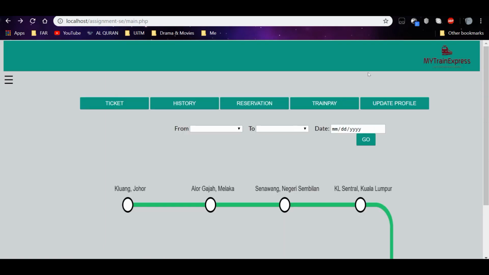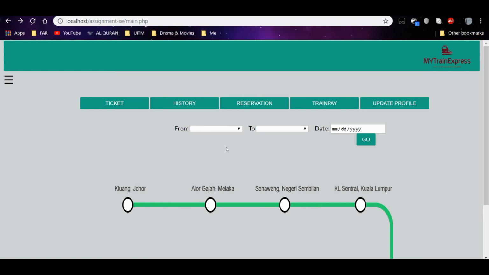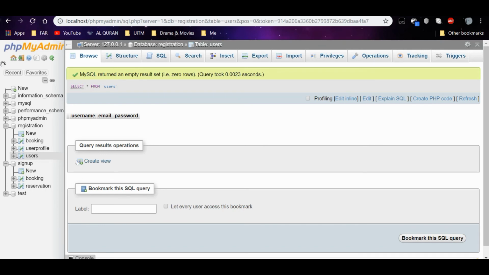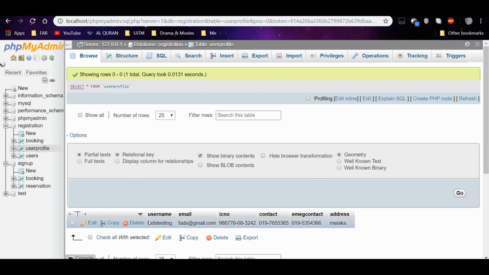We are back at our main page, and if we look at the database at user profile, which is where we keep the information about update profile, okay, so here is what we put. It has already entered the database.